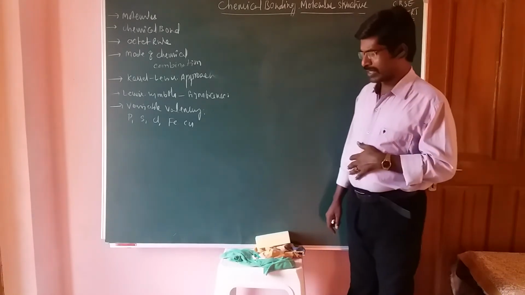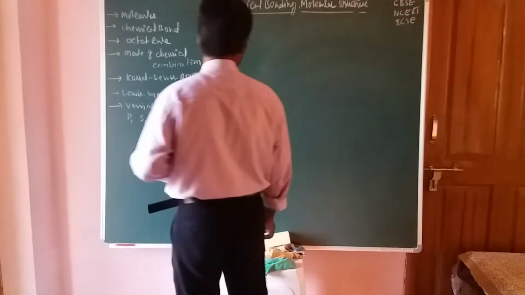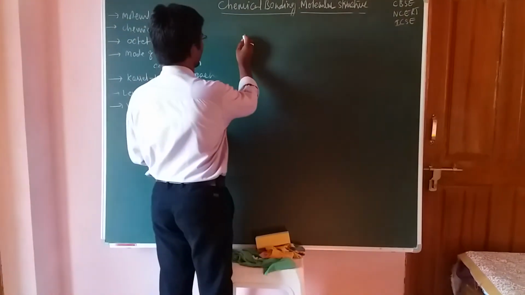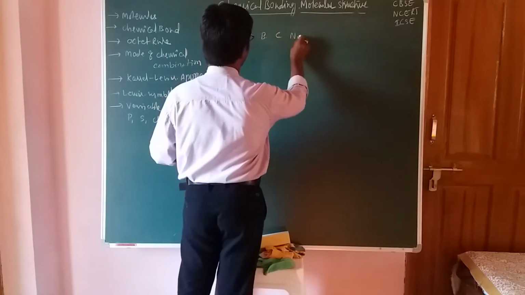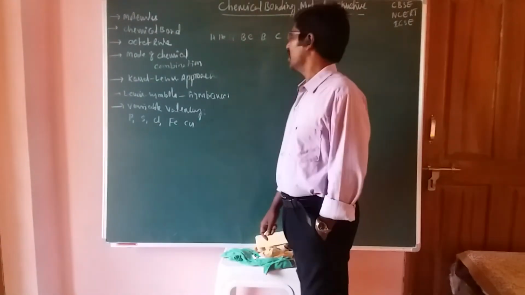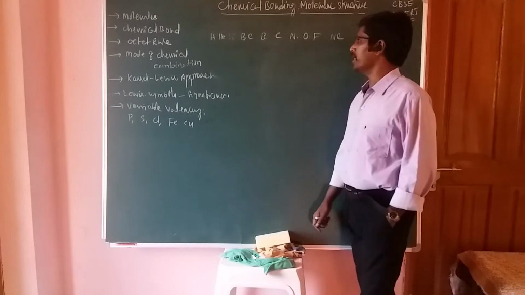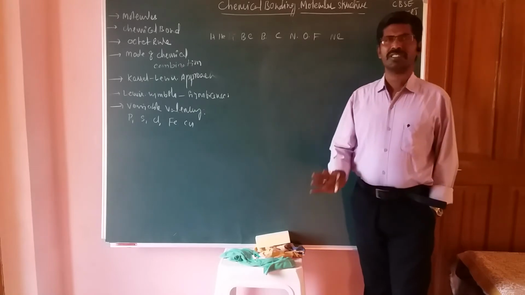Actually, if we talk about the octet rule, for example, I will give the elements from the second period. You should take the beryllium element, boron, carbon, nitrogen, oxygen, and fluorine. Next one is neon. Beryllium is the fourth element, then lithium, then helium and hydrogen. So these are the basic elements: hydrogen, helium, lithium, beryllium, boron, carbon, nitrogen, oxygen, fluorine, and neon.